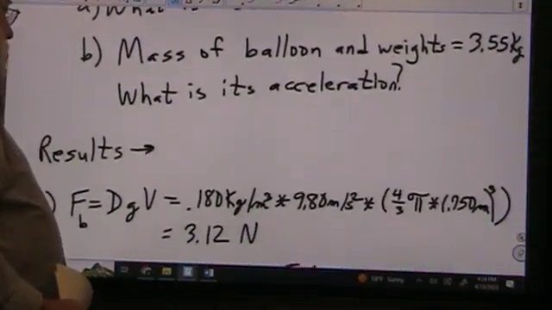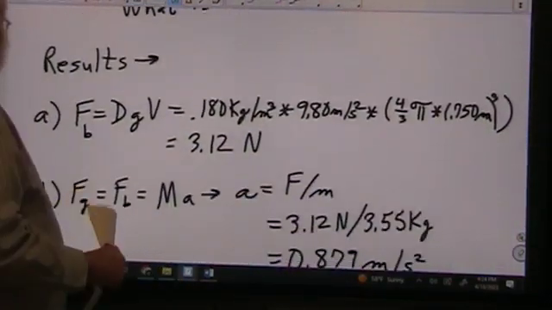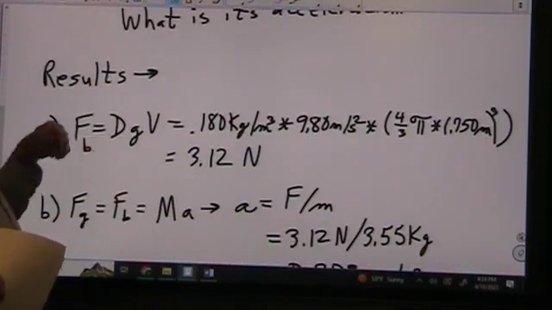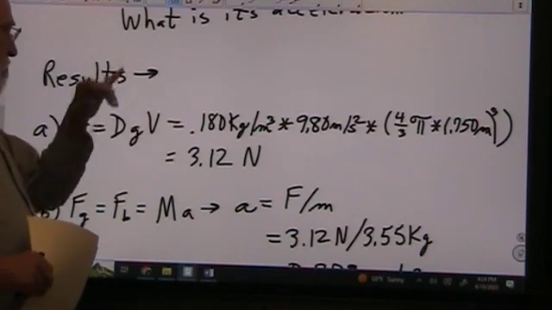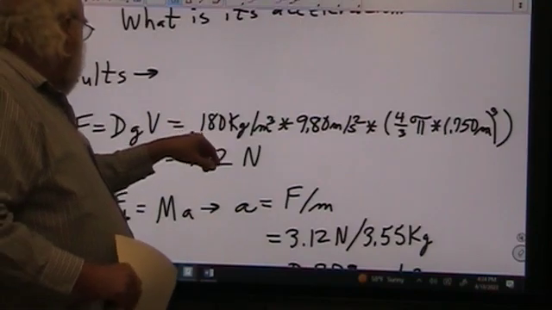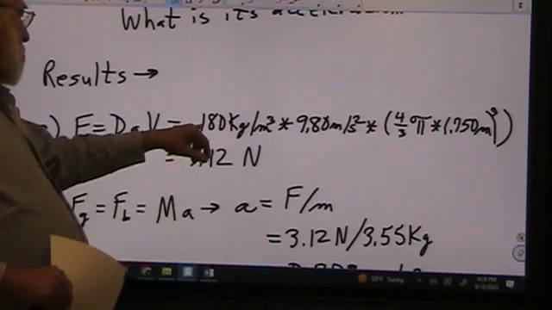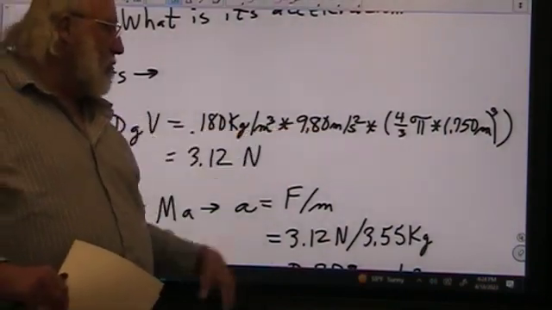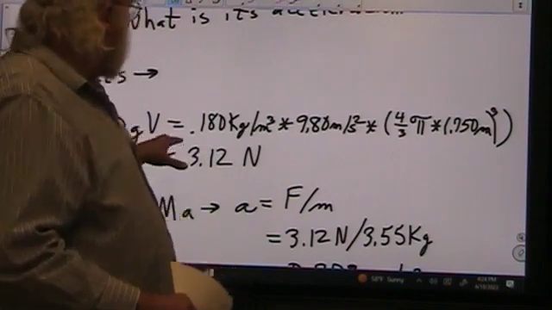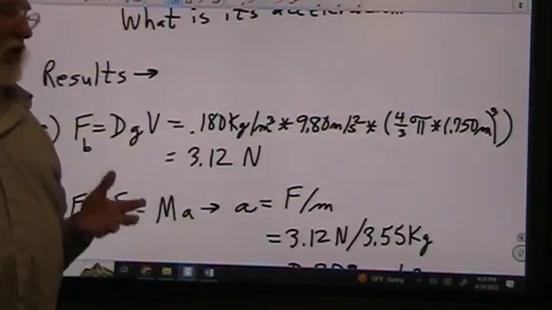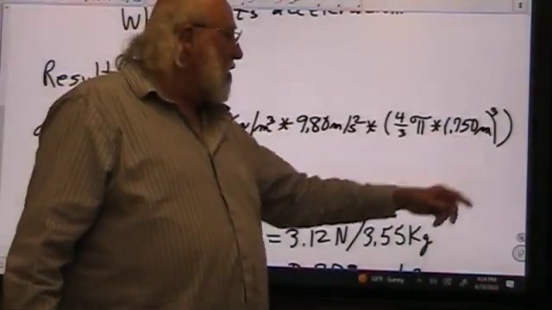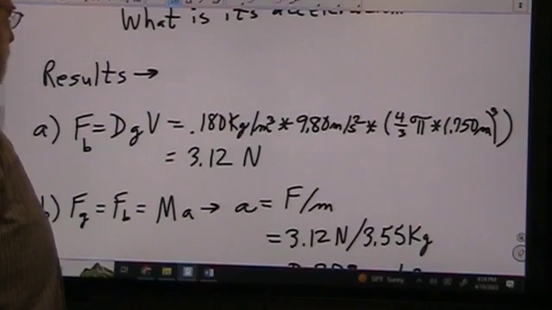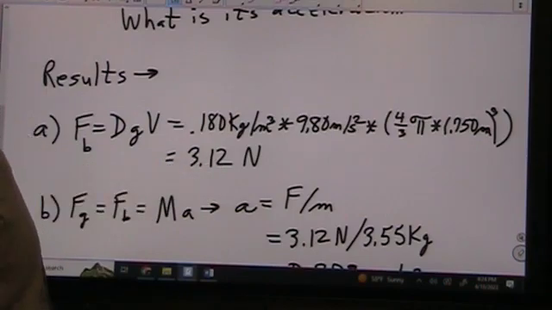Okay, so the results for that. For the first one, we're trying to find the F_B. F_B is defined as dgV: density, gravitational acceleration, volume. The density of helium is 0.180 kilograms per cubic meter. The gravitational acceleration, 9.80 meters per second squared. And the volume of a sphere is 4/3 pi r cubed. And the radius is 0.750 meters, and we're cubing that whole thing times 4/3 pi. And we get 3.12 newtons.